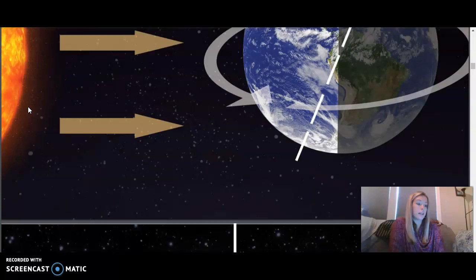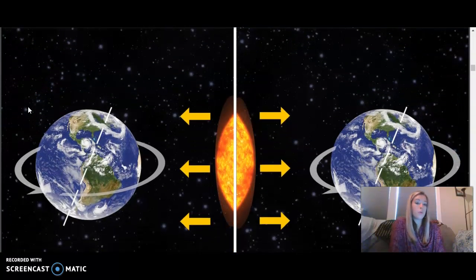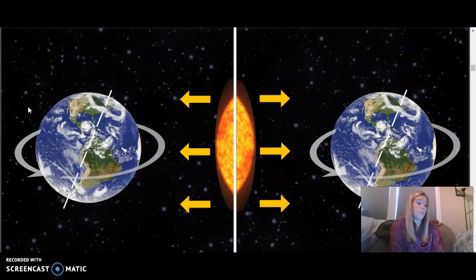Remember, an axis is the imaginary line that goes through the center of a planet from its north pole to its south pole, and then points out into space in both directions. But a planet's axis doesn't always point straight up and down, like the axis of a spinning top. Many planets, including Earth, have an axis that is tilted a little to the side. This tilt is the key to understanding Earth's seasons.